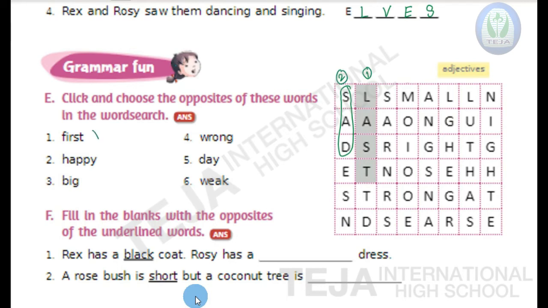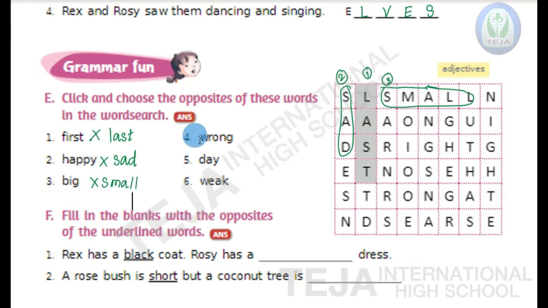So first, last. And second one is happy, sad. And third word is B-I-G, big. And the opposite of big is S-M-A-L-L, small. Big, small.